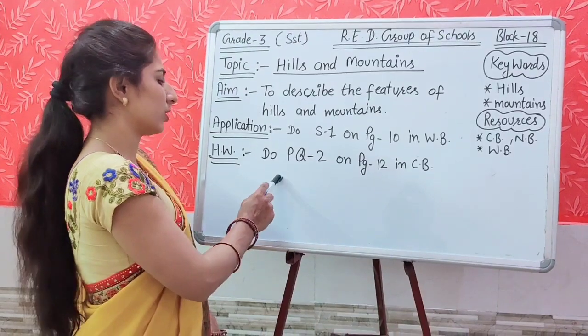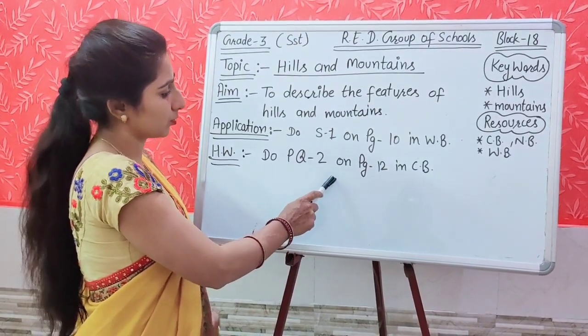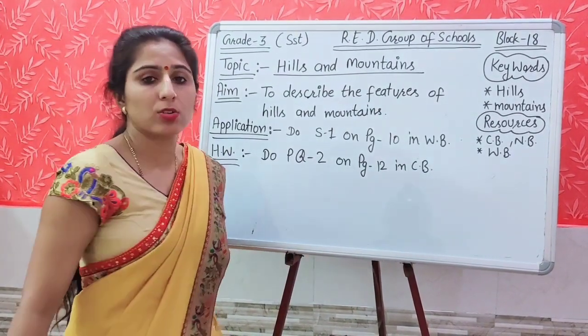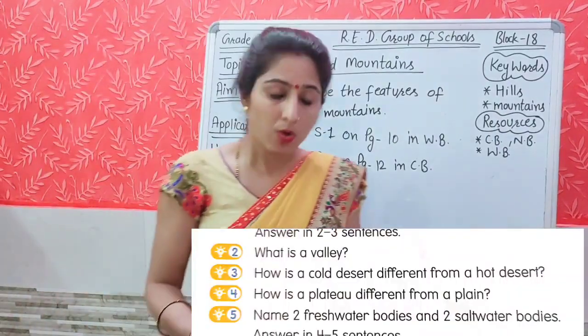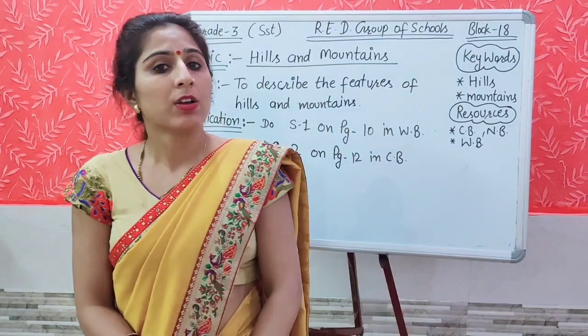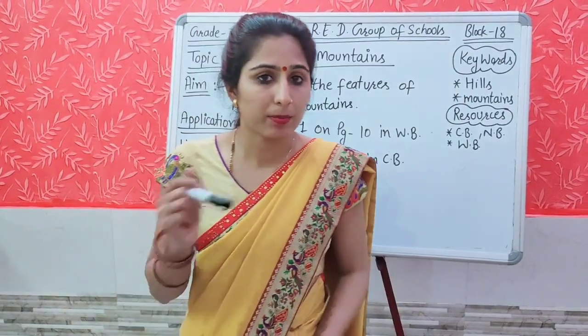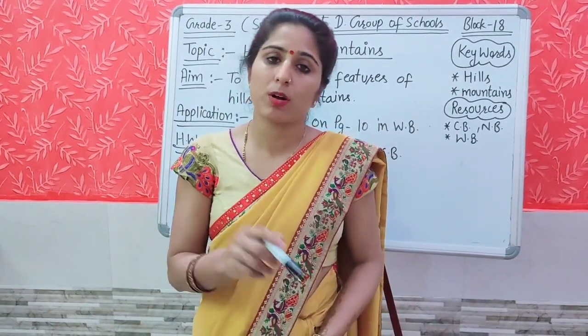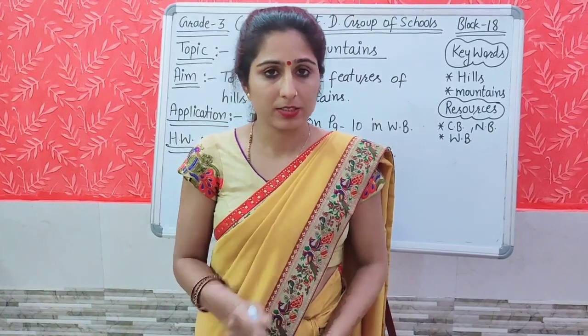This is your today's homework. You will do practice question number 2 on page number 12 in your content book. What is the question? What is a valley? As we have discussed in the discussion part also, the lowland area between the two hills or mountains is called the valley.